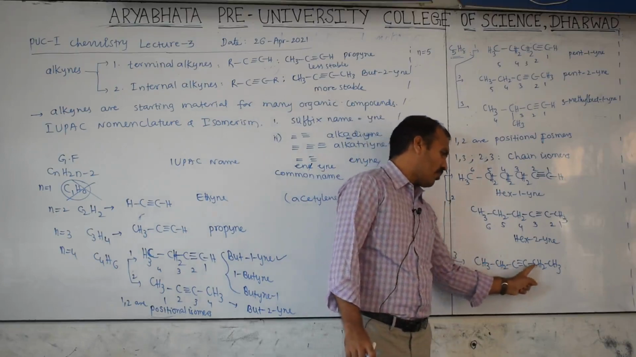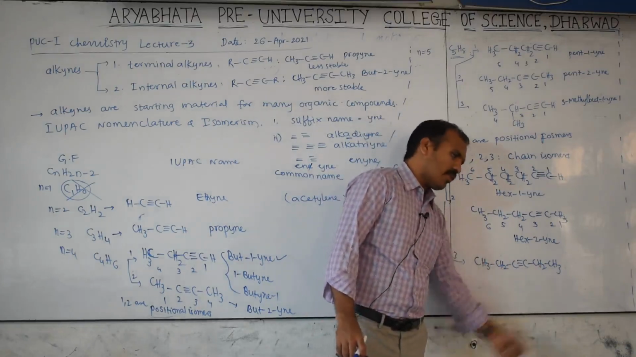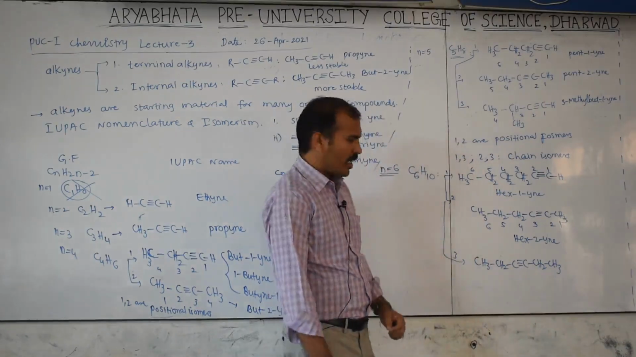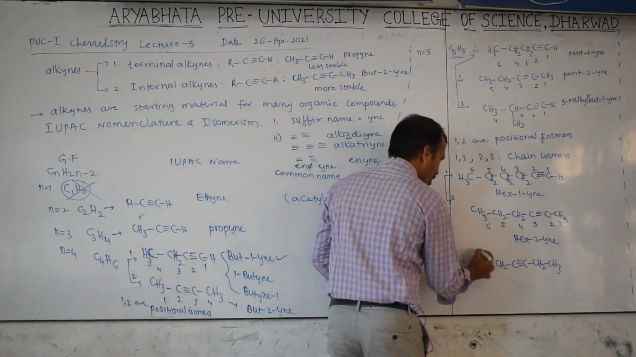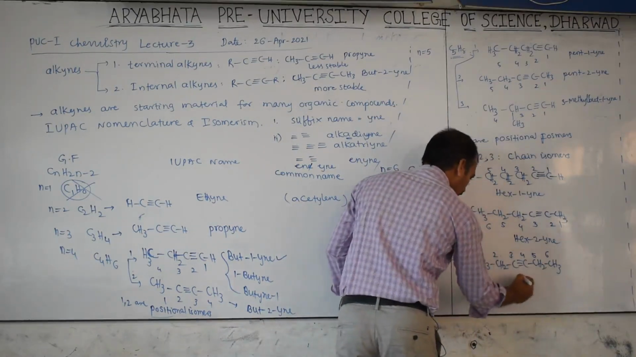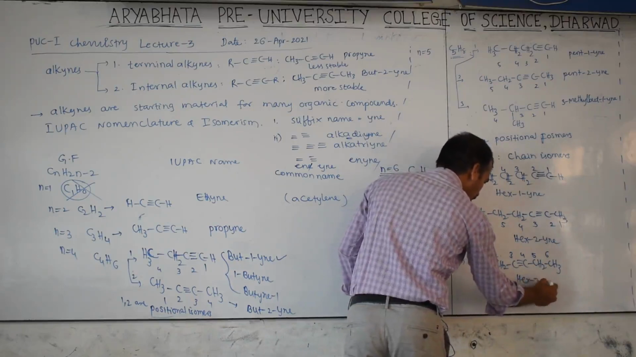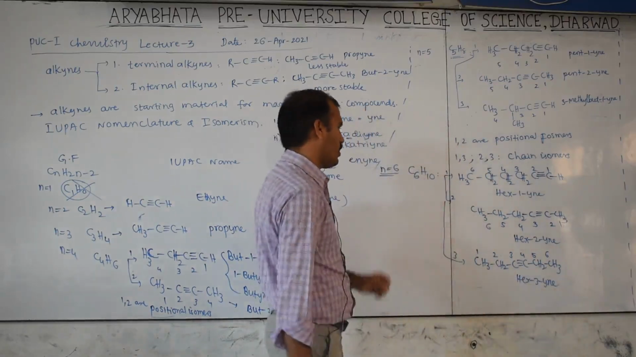1, 2, 3, 4, 5, 6. 3 plus 2, 5. 2 plus 3, 5. 5 plus 5, 10. And this is position number 1, 2, 3, 4, 5, 6, hex-3-yne. So these are the possibilities.